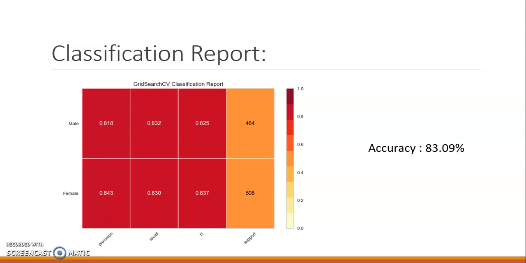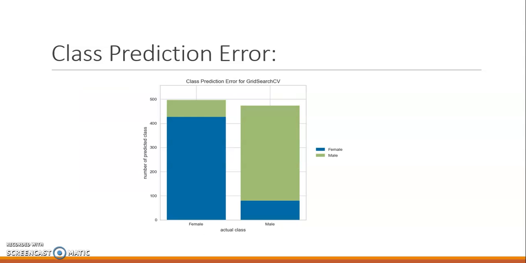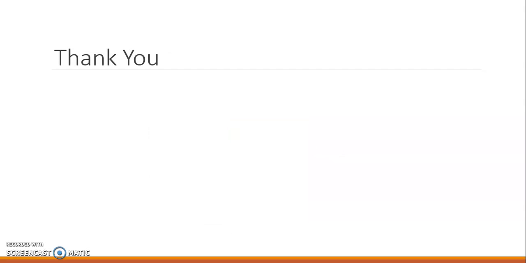Here you can see the classification report. Basically, you can see precision, recall, the F1 score, and the support. The accuracy is around 83%. This is a class prediction error, where a number of males are classified as females, and a number of females are classified as male. You can see the error.